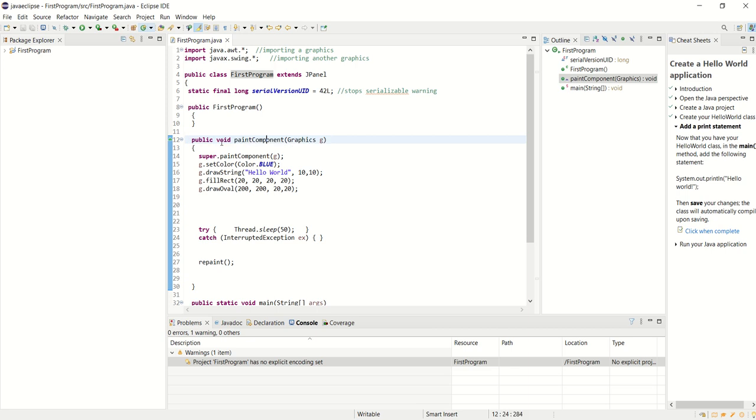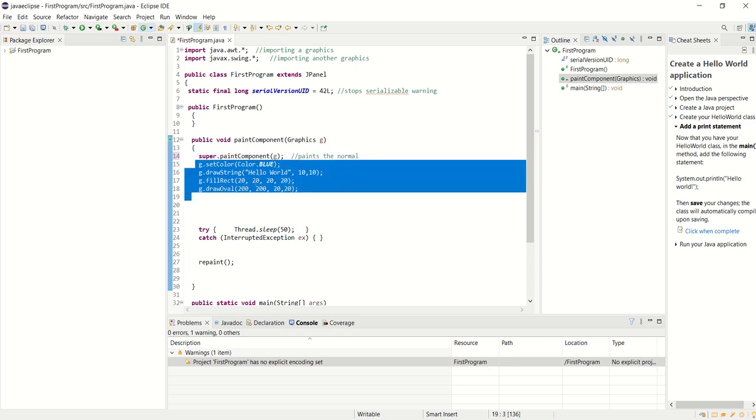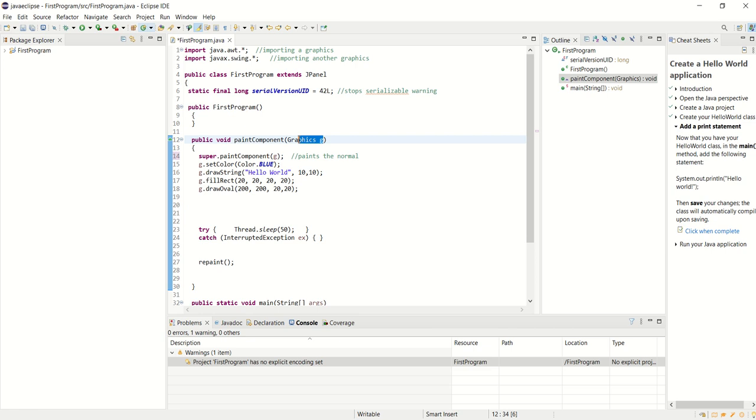Well, I'm saying when you paint the component, paint it like you normally would. So paint the panel. That's what that line does. This paints the normal panel. But I have my panel special, and there's a couple things I want to do with it. And the g, this Graphics g, is a link to the graphics library. So what do I want to do? Well, I want to set the color to blue. I could change that to red. This is a special variable. Color.red is a variable.